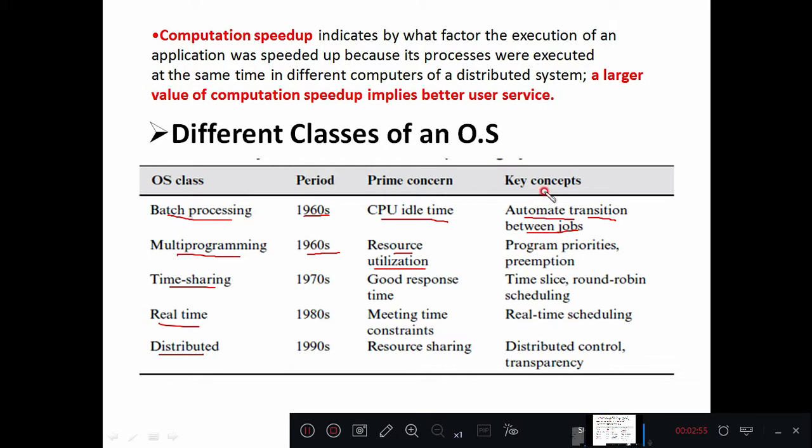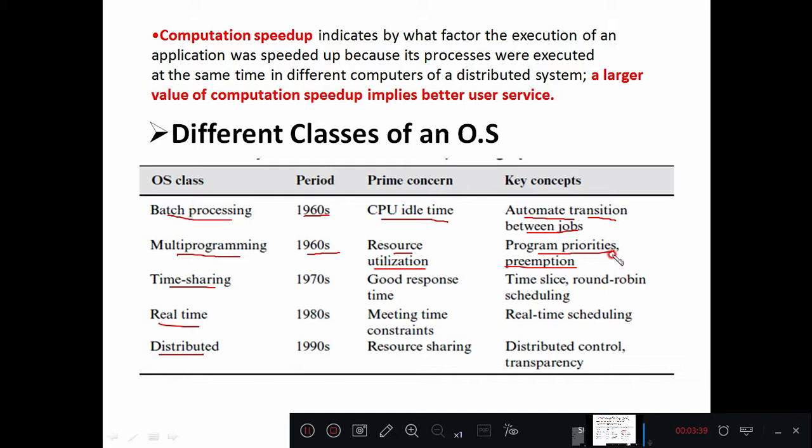So what were the key concepts? Program priorities and preemption. What is program priority? The priorities are assigned, the preferences are given to the user programs, and very critical programs will be executed first, and the least critical programs will be executed later, right? Like that, priorities are assigned to different user programs. And preemption means whenever a higher priority program starts executing, the resources which are allocated to least priority programs will be preempted. That means deallocated from those programs, and those resources will be assigned to higher priority programs, right? So that is the preemption.